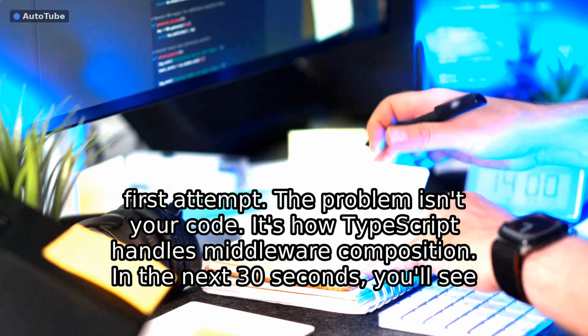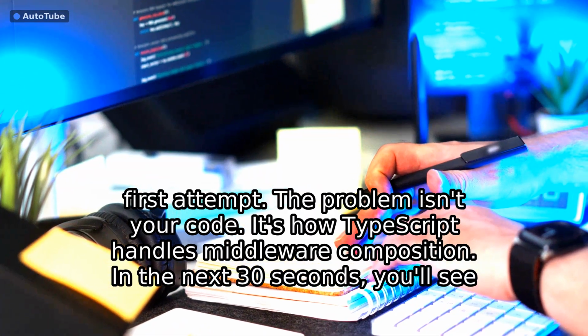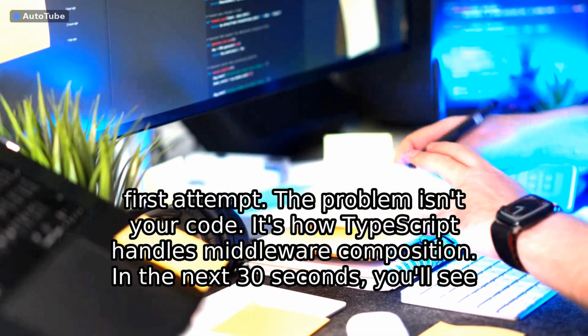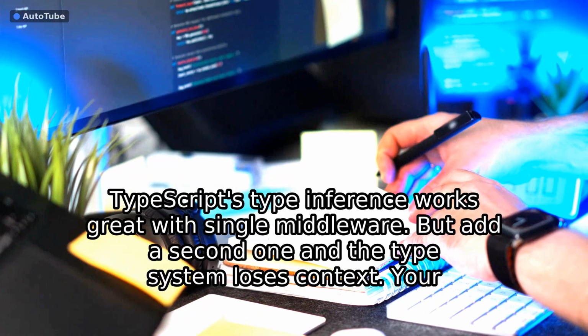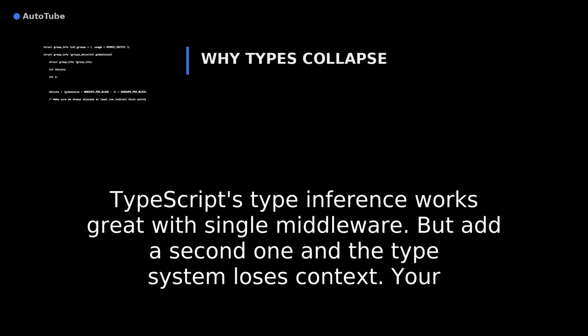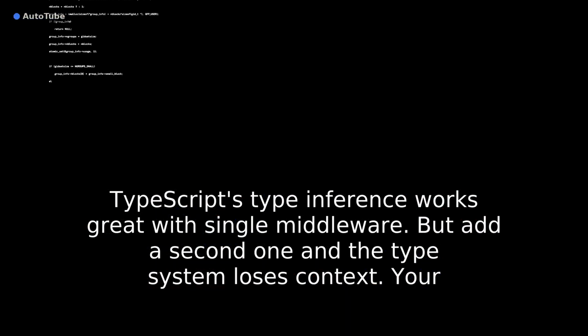The problem isn't your code. It's how TypeScript handles middleware composition. In the next 30 seconds, you'll see exactly why this happens. TypeScript's type inference works great with single middleware. But add a second one and the type system loses context.